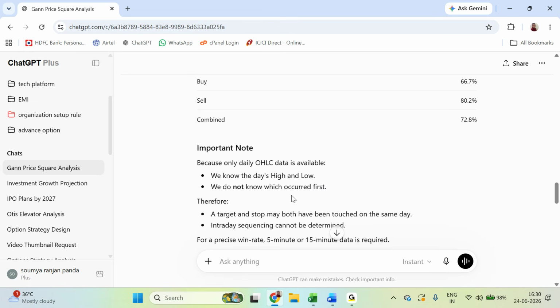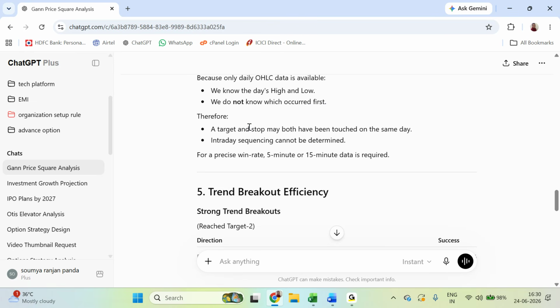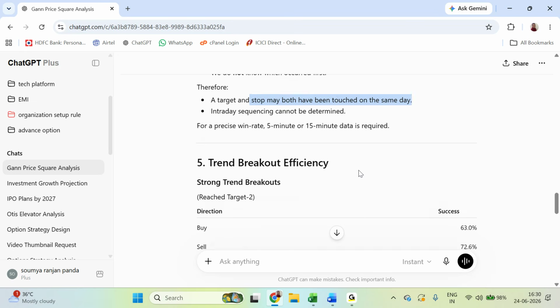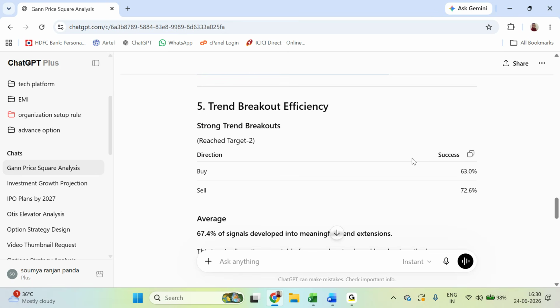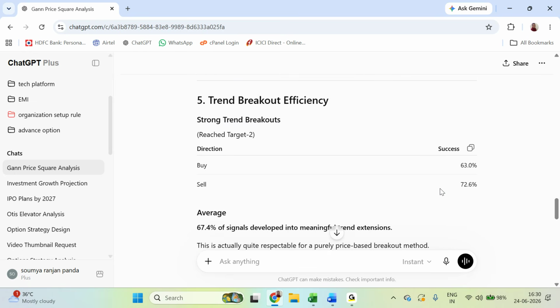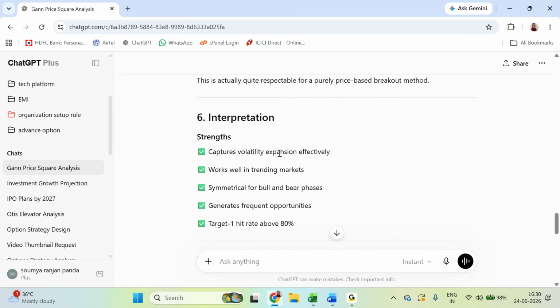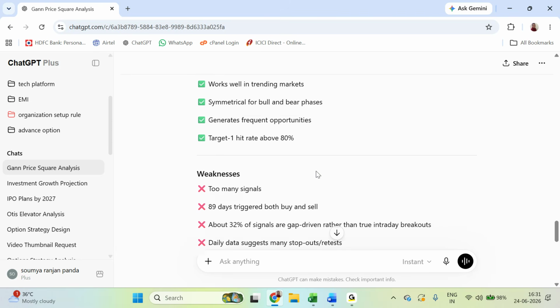It is also saying that target and stop loss both get met on the same day, and 5 minute or 15 minute data is required. If you give this data, it can do this very efficiently. And it gives trend breakout efficiency interpretations: it captures volatility expansion effectively, works well, symmetric pull, all these things it is telling.